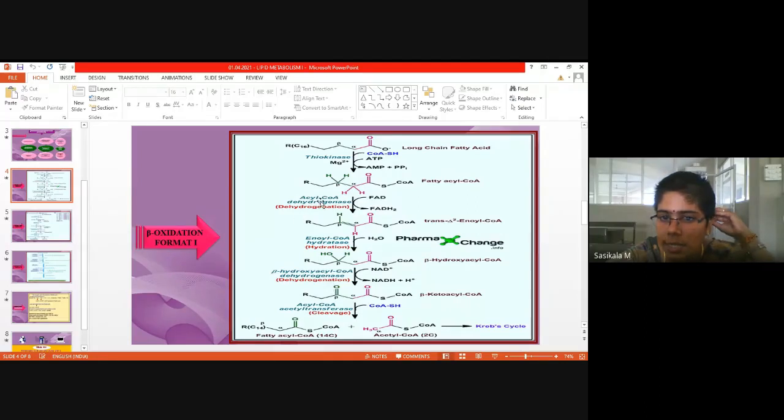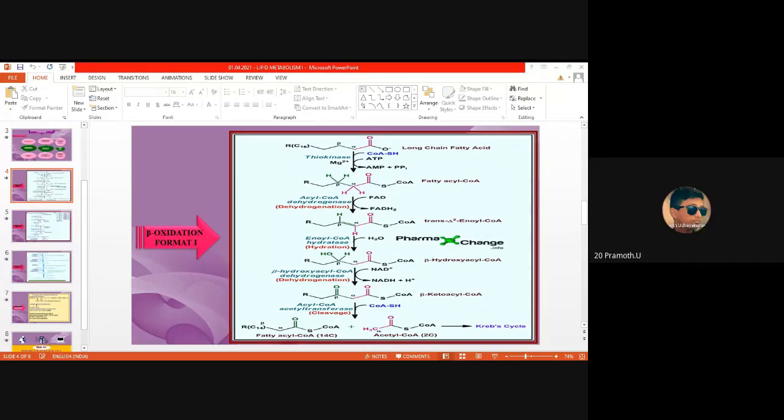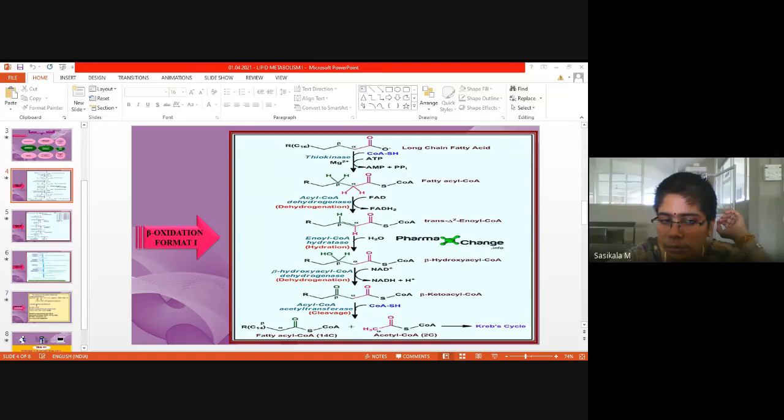So what is the first step involved in it? You can see the 4 steps here. One is dehydrogenation. Dehydrogenation is nothing but oxidation. Dehydrogenation is what? Removal of hydrogen from the molecule. So it is called dehydrogenation. All are there, right? Then why did you not answer when I asked? If you raise your hand, you have to answer, okay? Those who are raising hands have to answer now. Pramod.